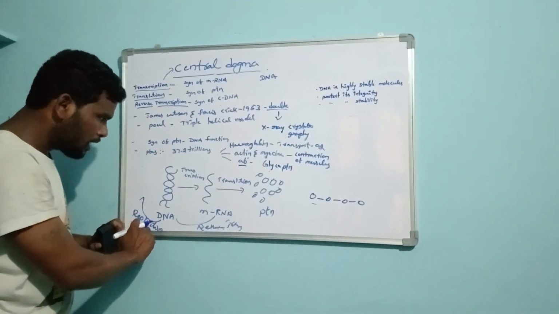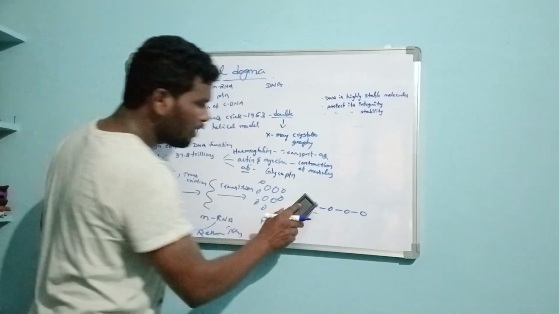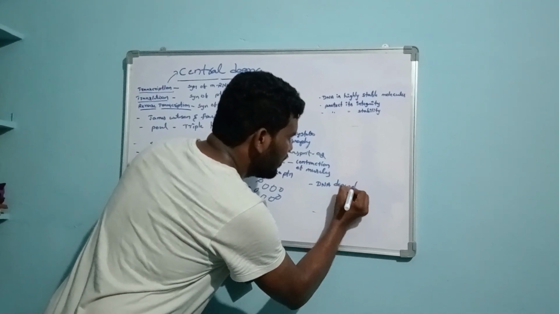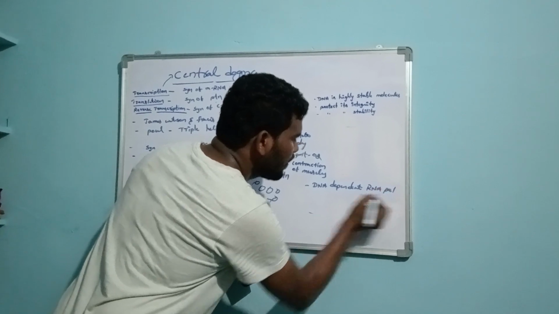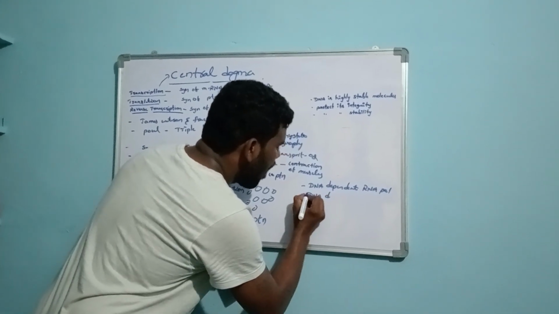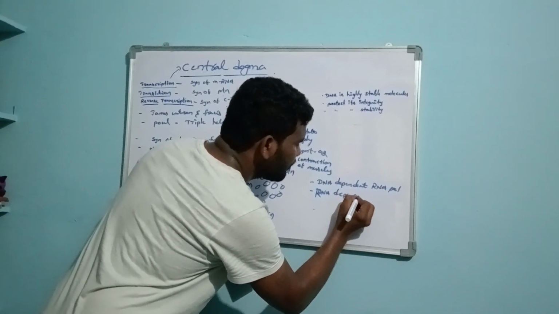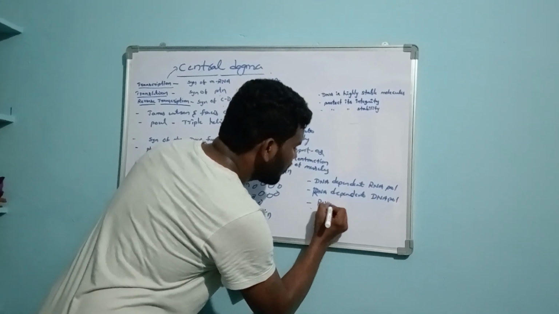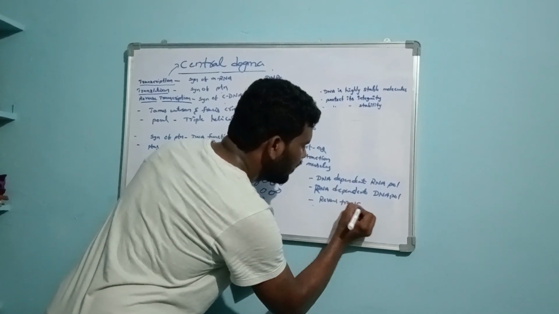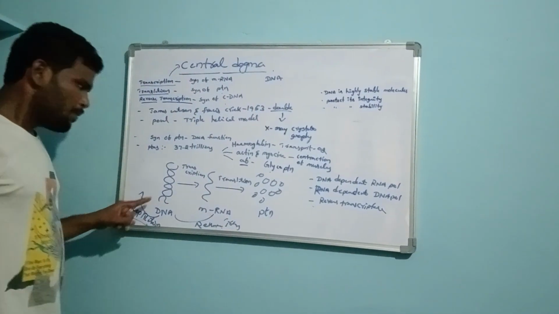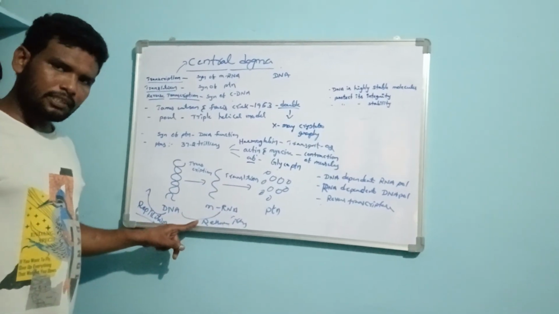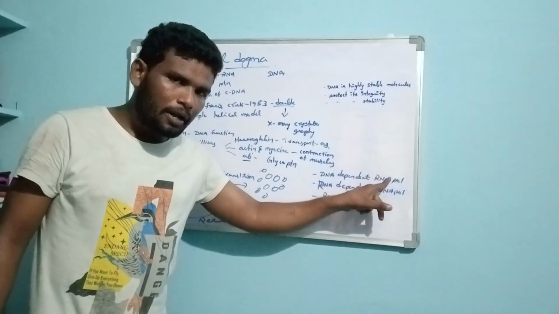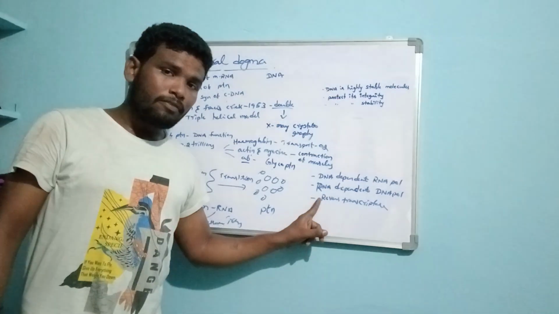So first replication, then transcription, then translation. These reactions are catalyzed by three types of enzymes: DNA dependent RNA polymerase, RNA dependent DNA polymerase, and reverse transcriptase enzyme.